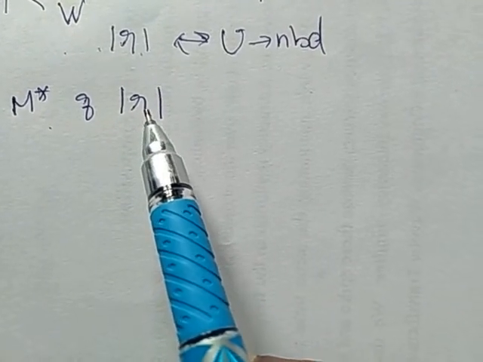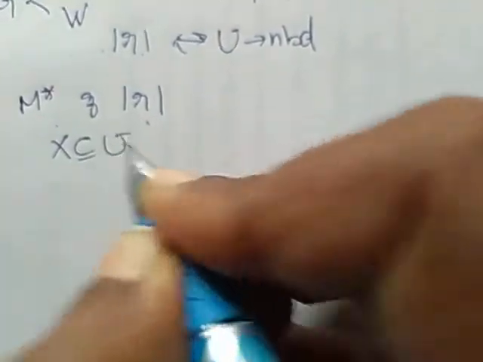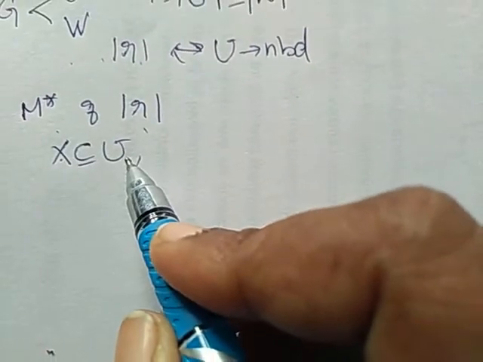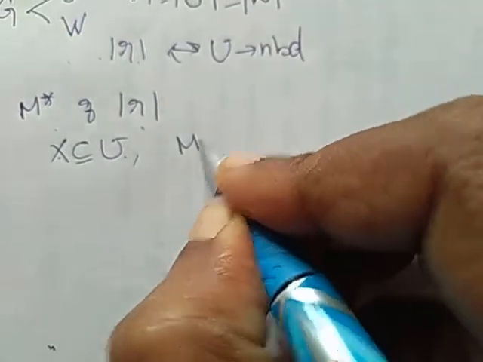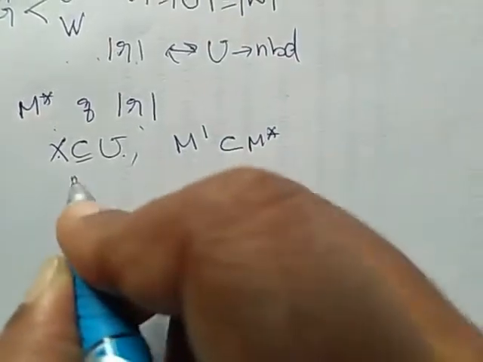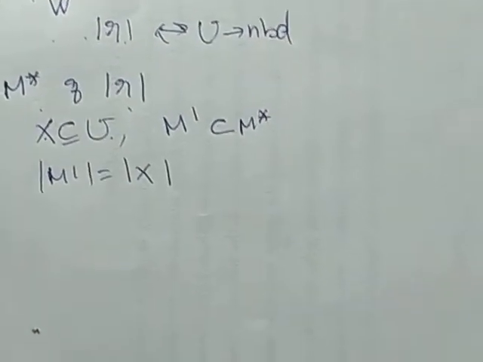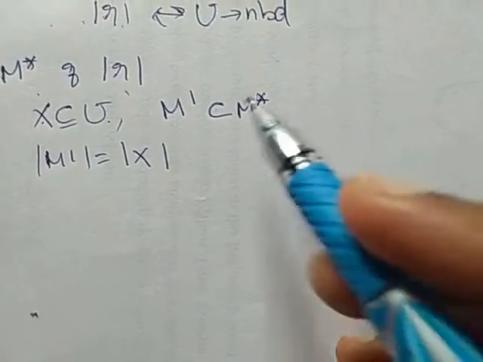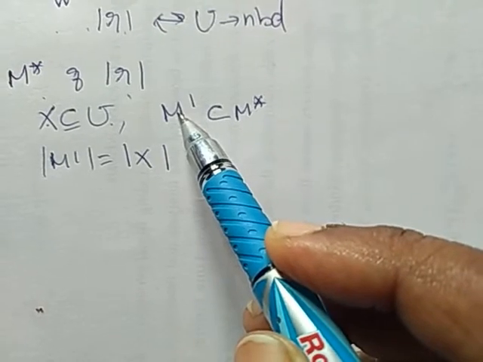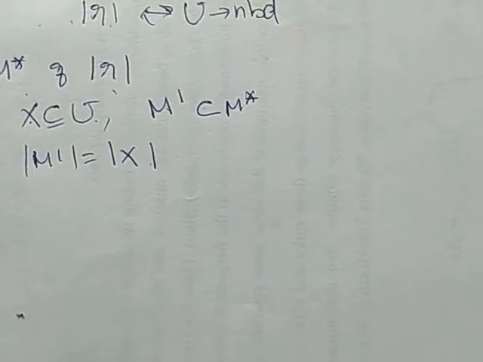Thus, for each non-empty subset X of U, there is a subset M dash of M star such that the cardinality of M dash is equal to the cardinality of X, and every edge in M dash is incident with exactly one vertex in X. From our matching theory, each vertex is incident to another vertex only once.